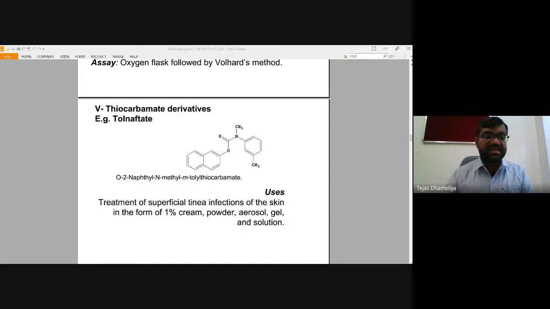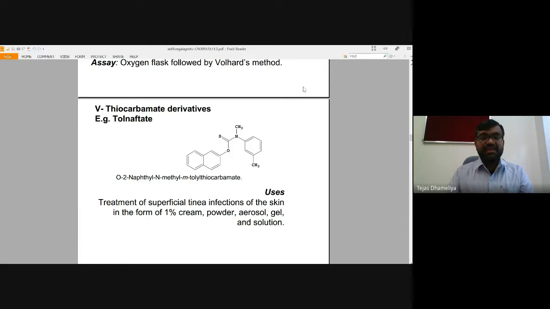Then one more drug is naftifine. Naftifine also has a naphthalene ring as well as amine character, and a kind of N-methyl ammonium salt is also there. So that also has antifungal activity.